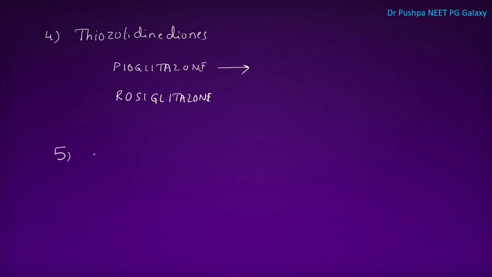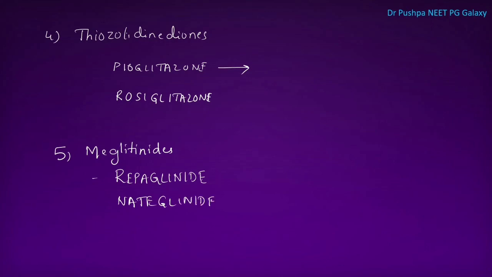Next one is meglitinides. Example for meglitinide is repaglinide. We have nateglinide. This meglitinide acts on pancreatic beta cell. It can be used in postprandial blood glucose control.